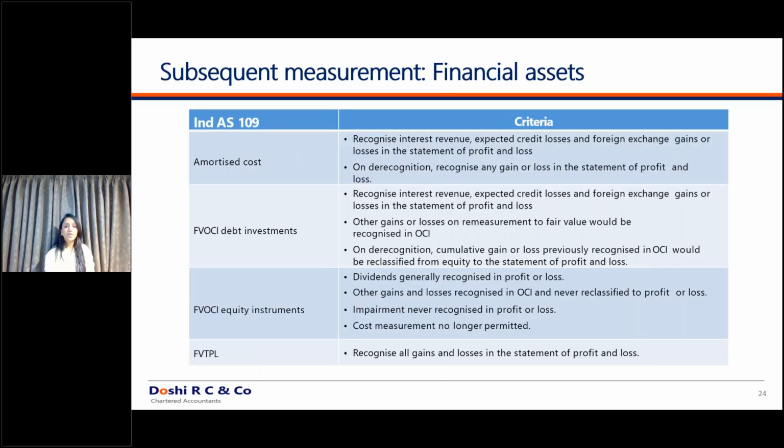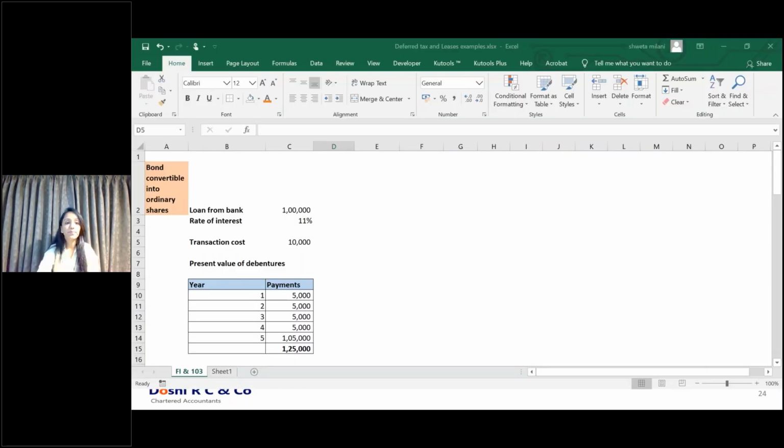Moving ahead to the subsequent measurement. Under subsequent measurement, what happens? As we discussed, for fair value through P&L and fair value through OCI, any changes in the fair value will be transferred either to the P&L or to other comprehensive income. Now what happens in amortized cost? Under amortized cost, the interest will be debited to your statement of profit and loss. So let's discuss with the example.